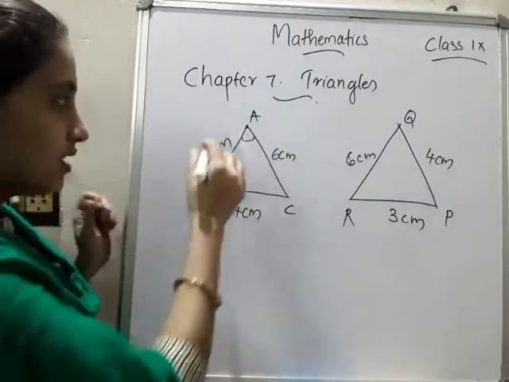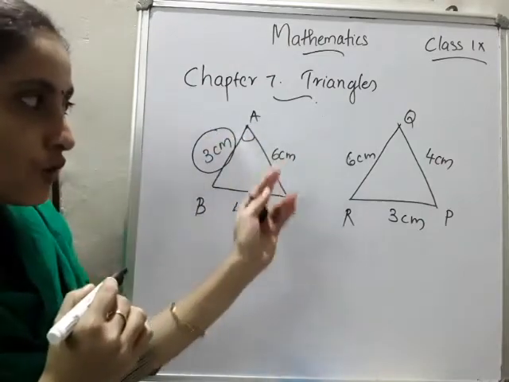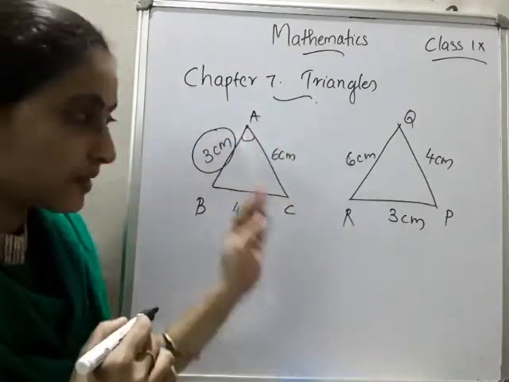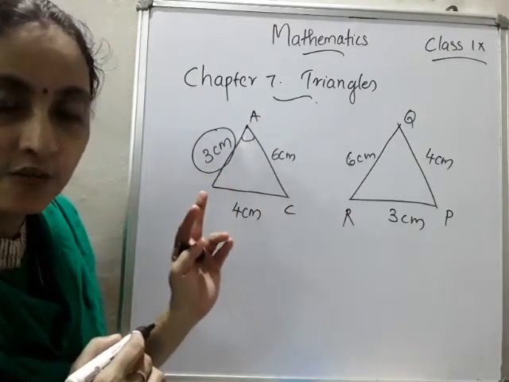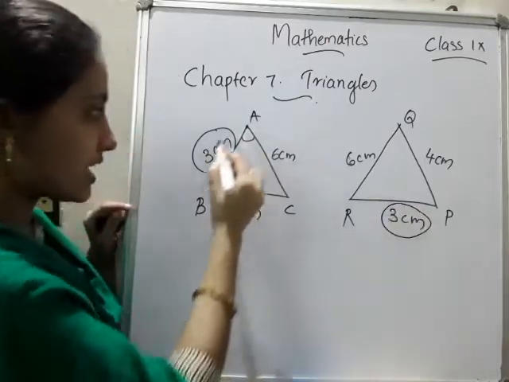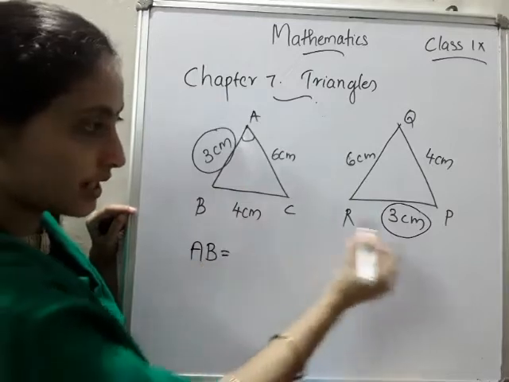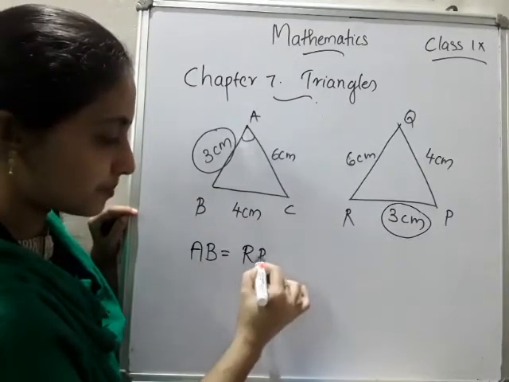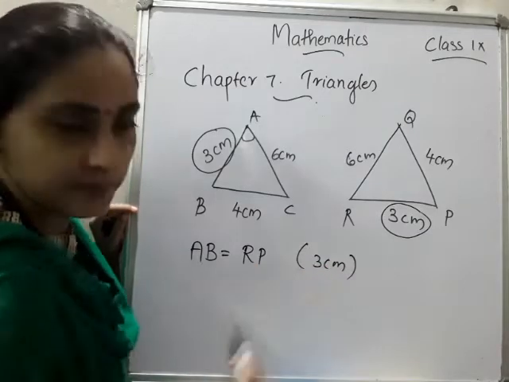Okay, so while going through these two triangles, you have to look at the measurements. Here this measurement is 3 centimeter. So you have to go through whether any side of the other triangle is 3 centimeters. Is there any side of 3 centimeter? Yes. What is that here? So you can write AB will be equal to RP. If you need, you can write 3 centimeter.